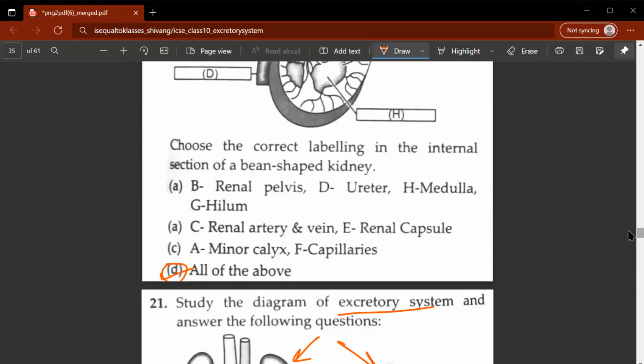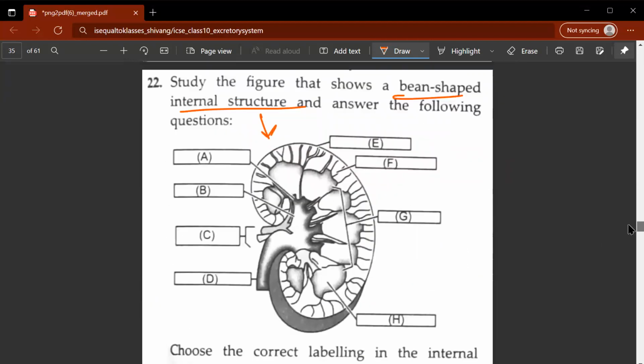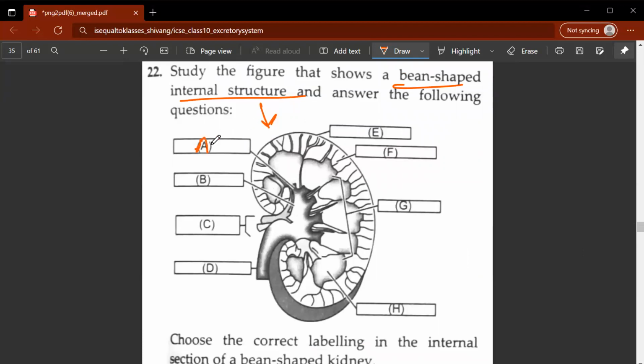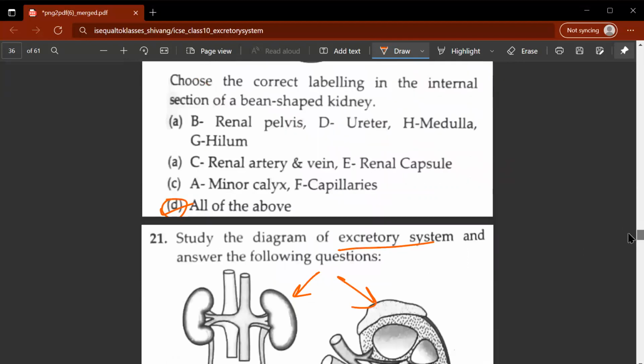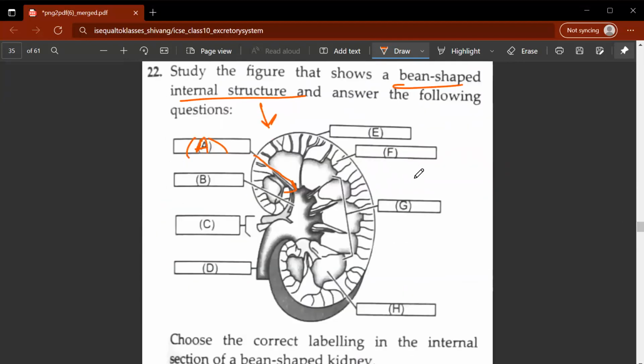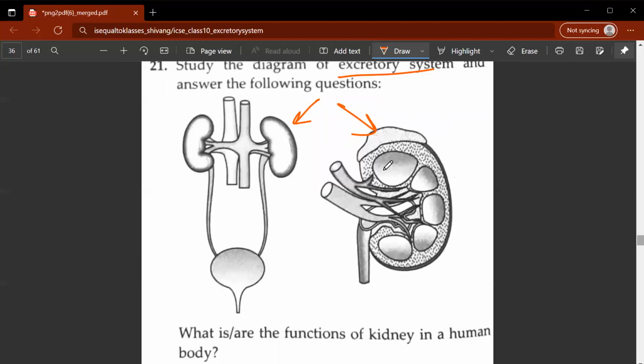Let's dissect the bean-shaped structure, also known as the kidney. So A, what is A referring to? It is referring to the minor calyx. So what exactly is the minor calyx? Let's go to the previous kidney-shaped structure. Do you see these gaps between the pyramids, the conical pyramids? These are known as calyx. The thinnest part is known as the minor calyx. The thinnest gap between the two conical pyramids is known as the minor calyx.